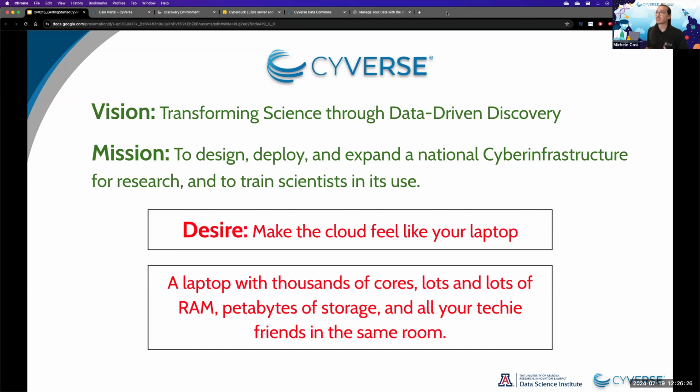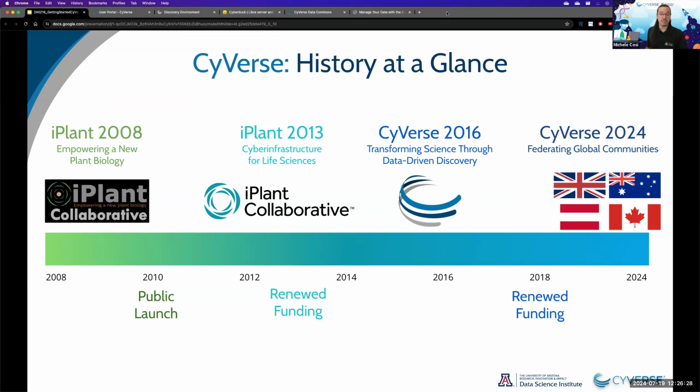Before CyVerse was CyVerse, it was iPlant, conceived in 2008 to help deal with the increasing amount of data coming from the plant sciences fields. As the years progressed, iPlant had to reinvent itself into CyVerse because of growing attention coming from different fields of science, such as astronomy. Now in 2024, CyVerse has a global community ranging from the United States to UK, Austria, Australia, and Canada.